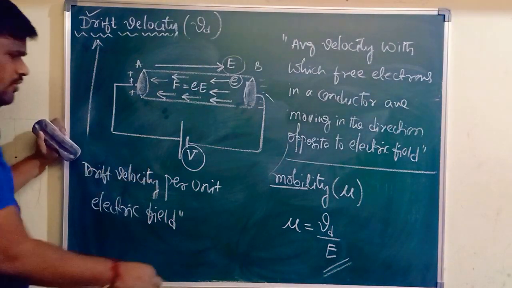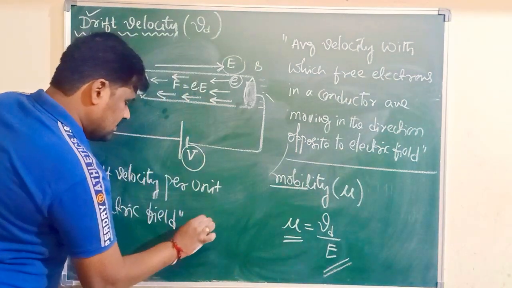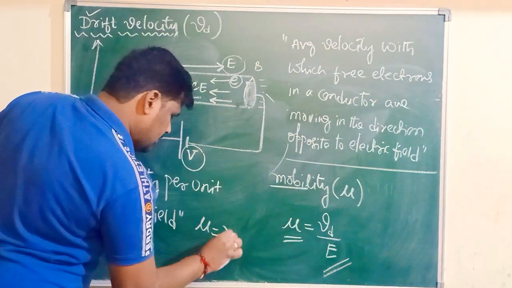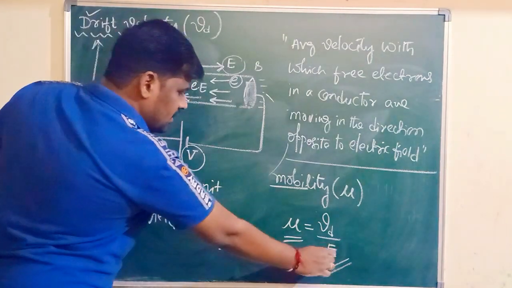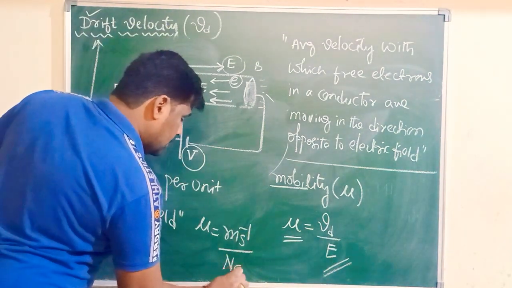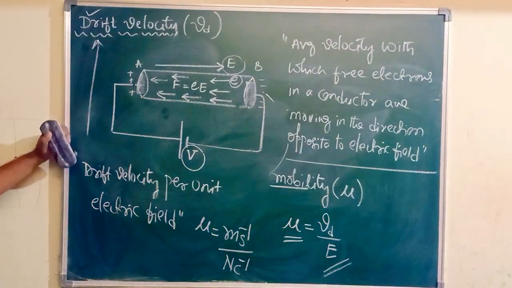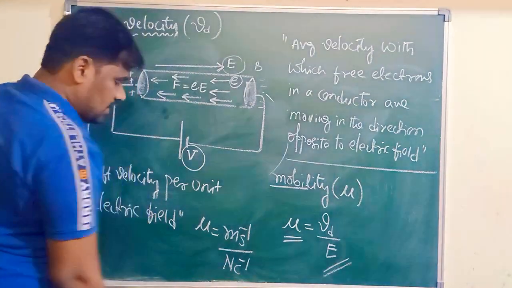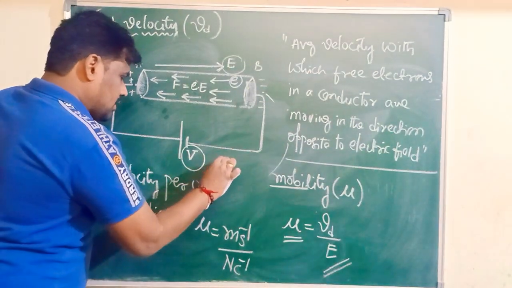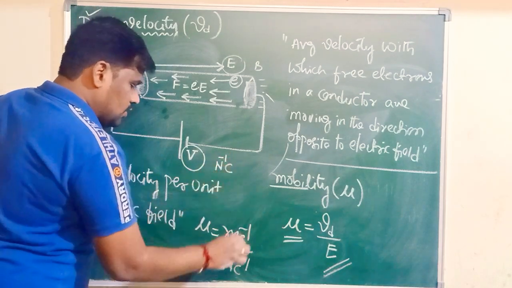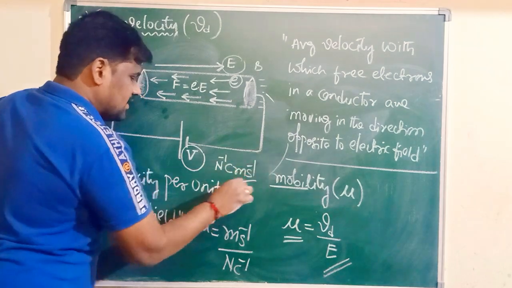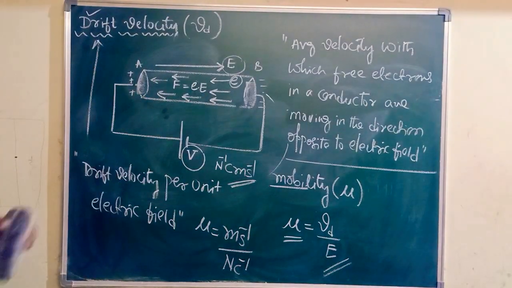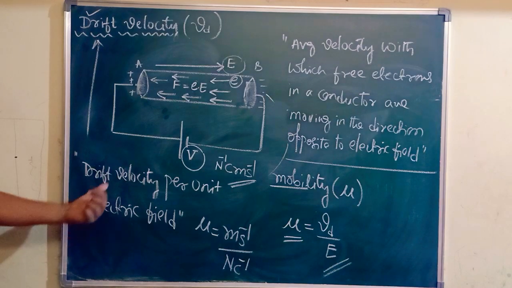You can write the SI unit for mobility. Mu, SI unit, how are you writing it? Velocity is meter per second. Electric field is Newton per coulomb. Now what can I write? Meter per second per Newton per coulomb. So this is the SI unit of what? Mobility.